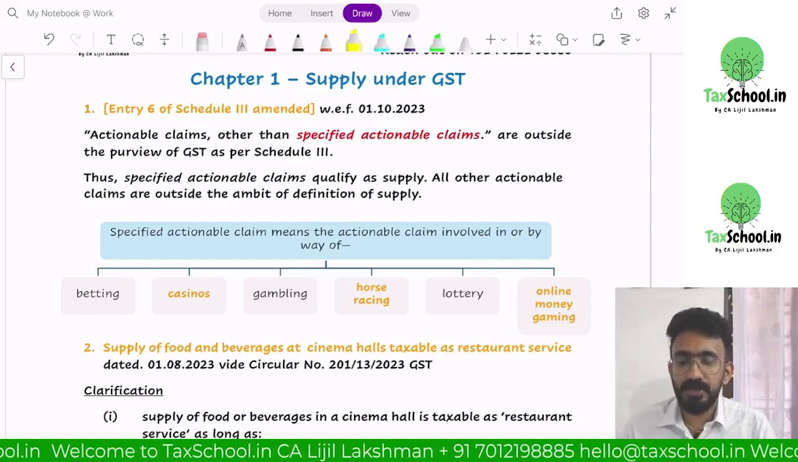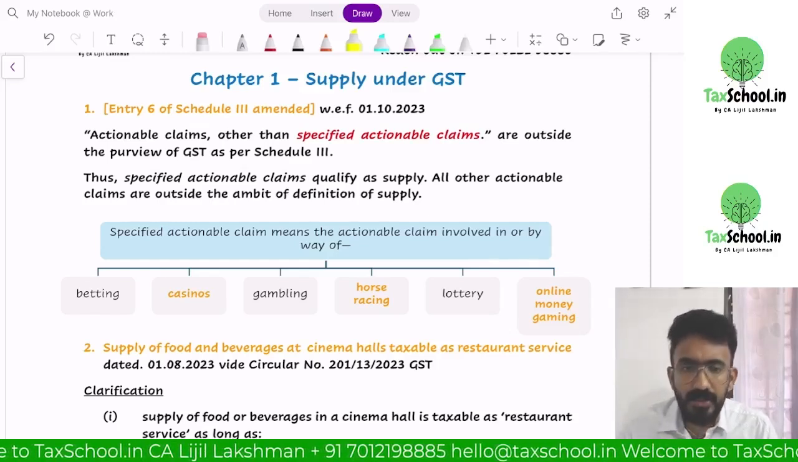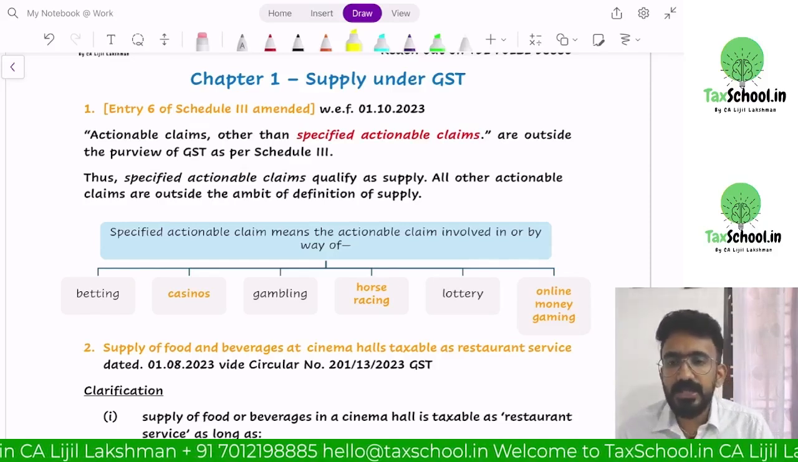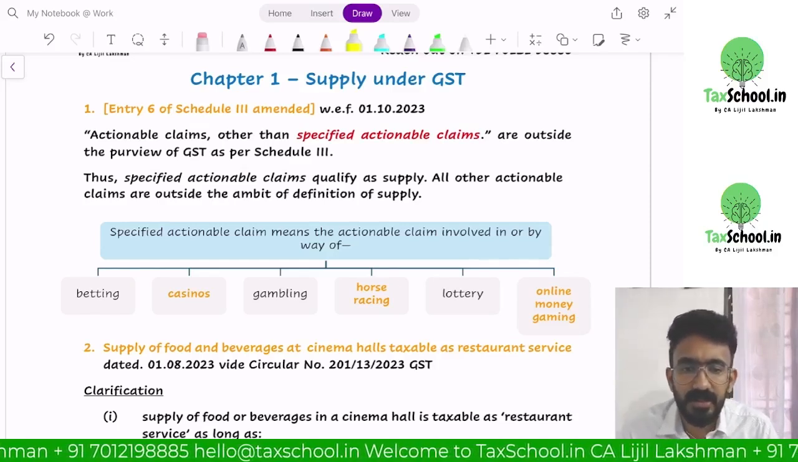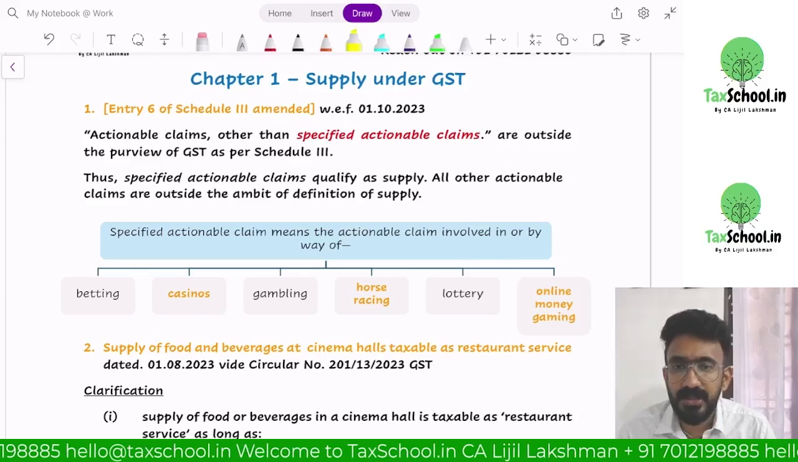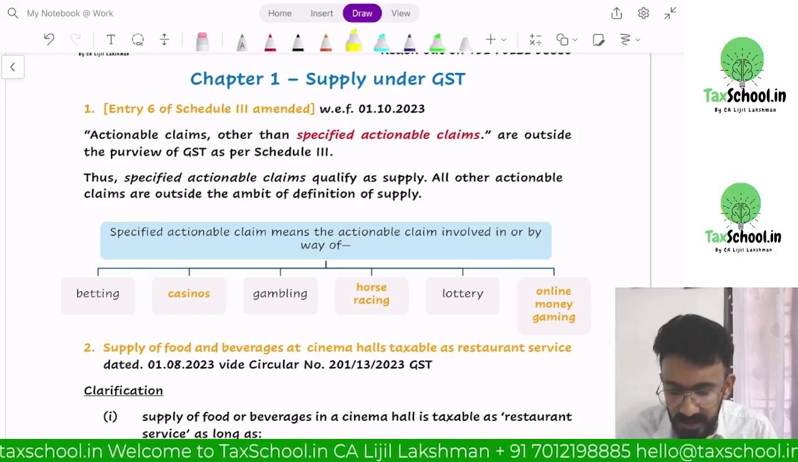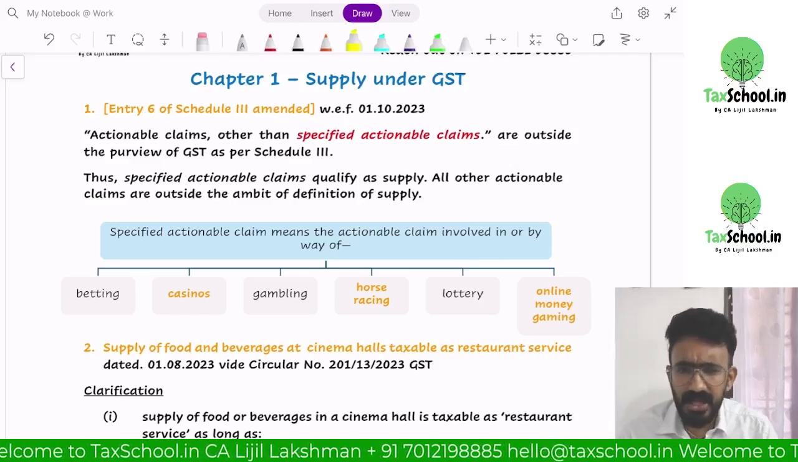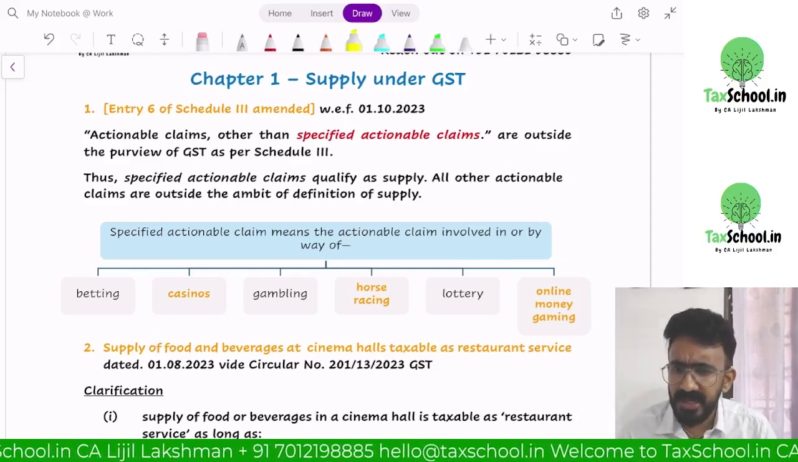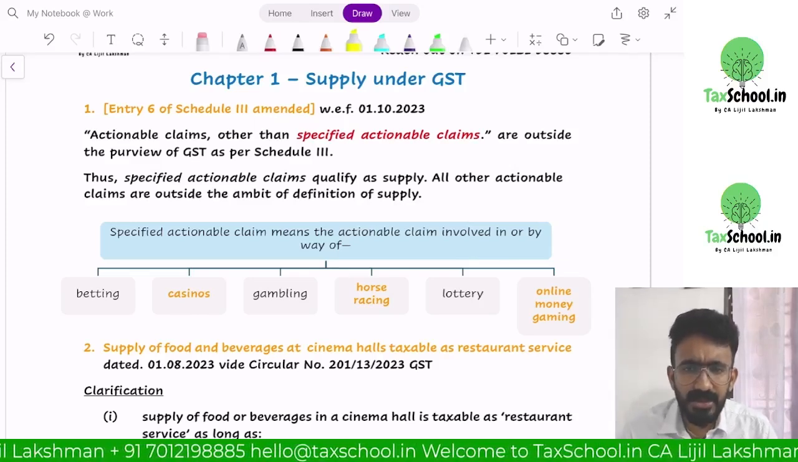Okay, so now let's go chapter by chapter and try to understand what are the amendments that we have in this particular subject for other areas. We understood in the supply chapter is where we have the definition of specified actionable claims. It will make an amendment to your Schedule 3.